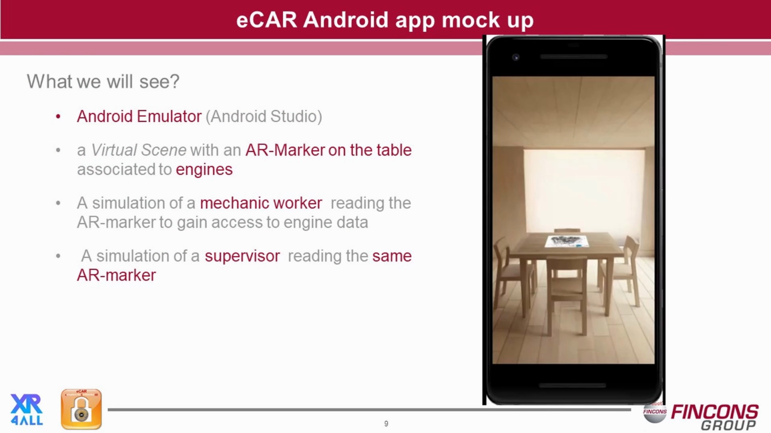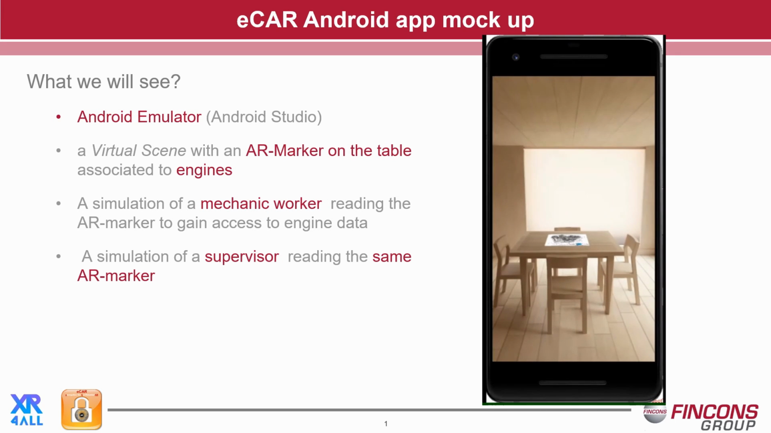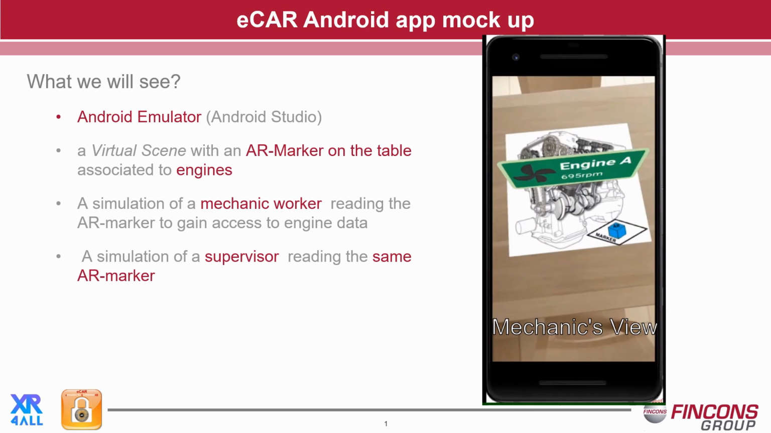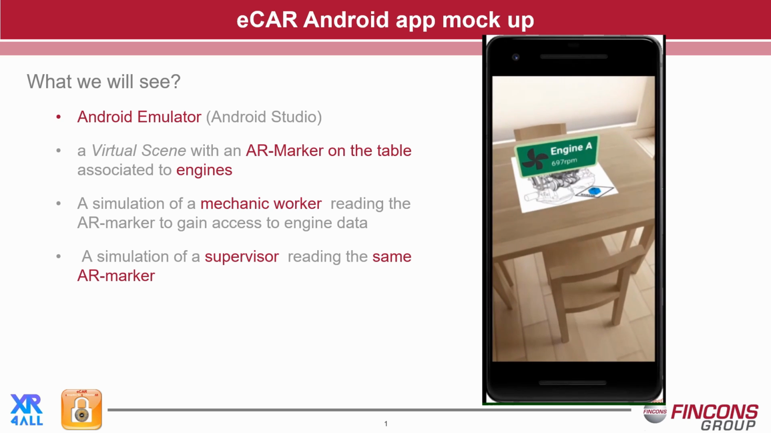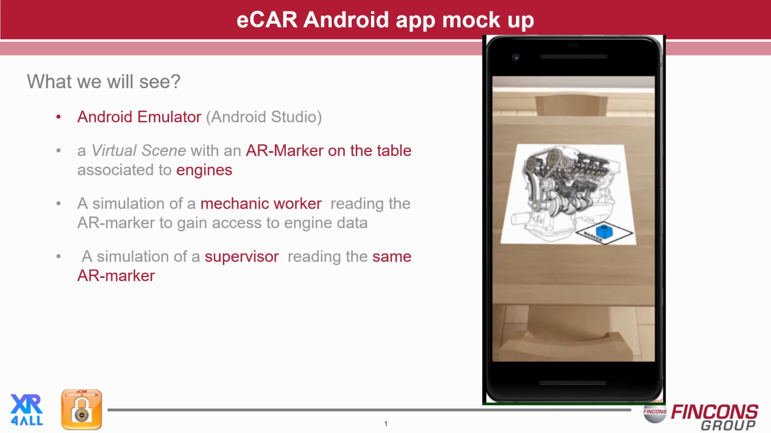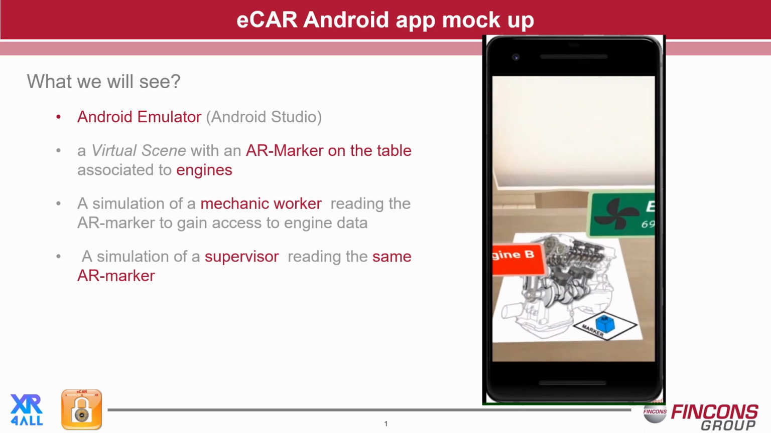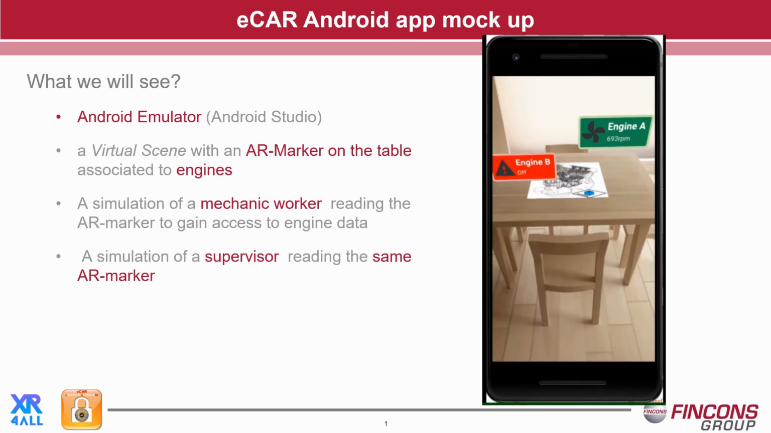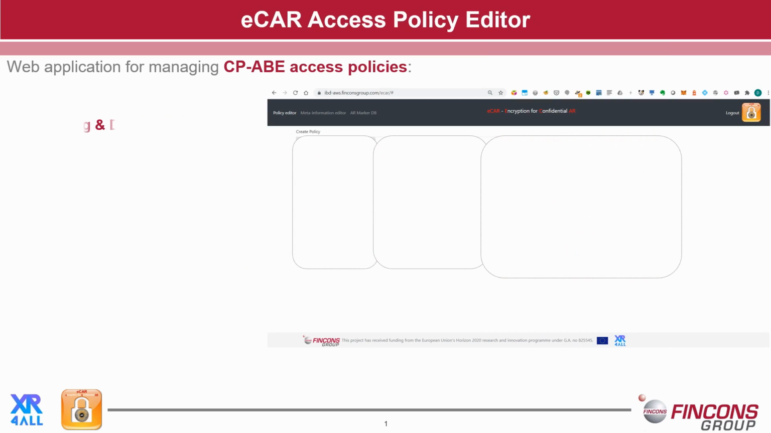This slide shows a mock-up of an eCAR enhanced application. What we will see is a virtual scene with a marker on the table. In the simulation we will see a mechanic worker reading the marker and getting some information about the engine. Afterwards a supervisor using the same eCAR application reads the same marker but gets additional information as compared to the initial worker. This slide provides a quick overview of the web application through which you can manage the access policies.